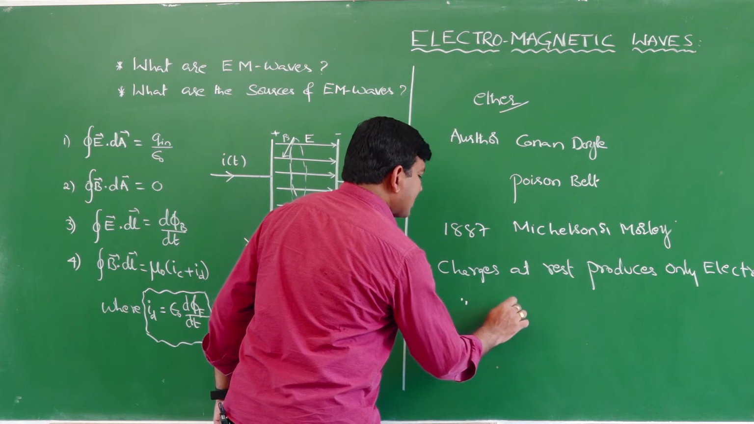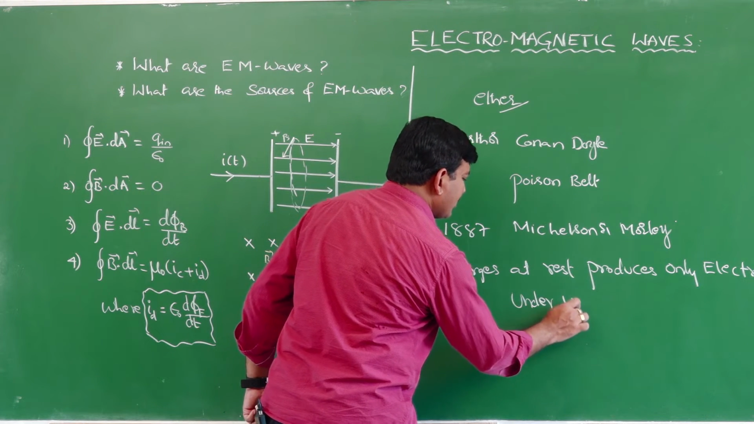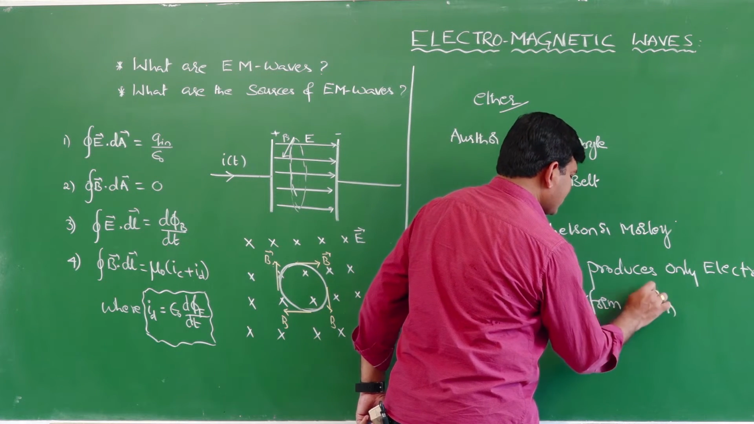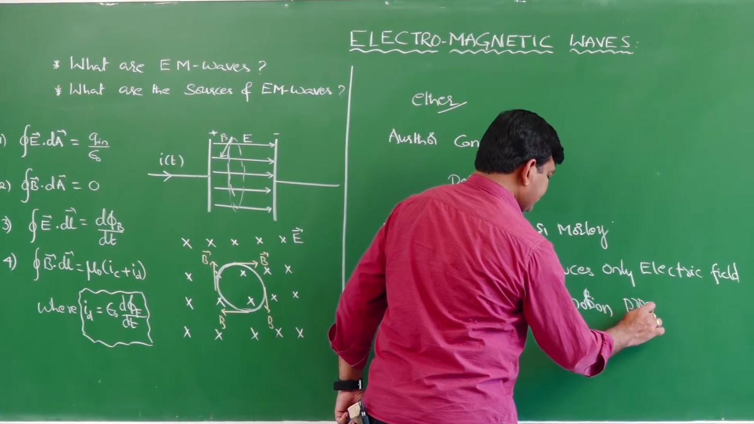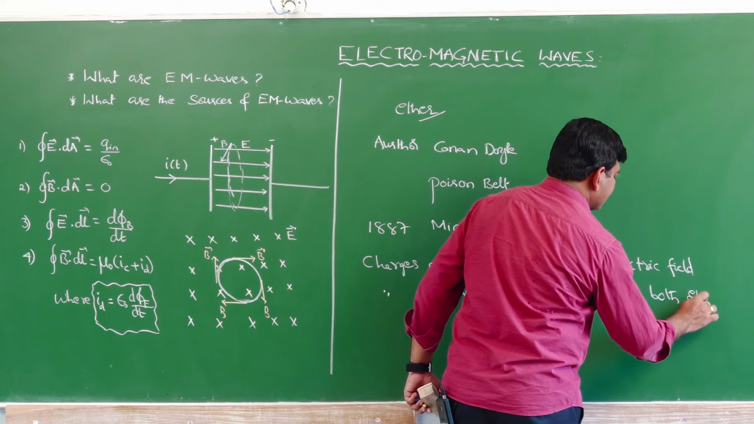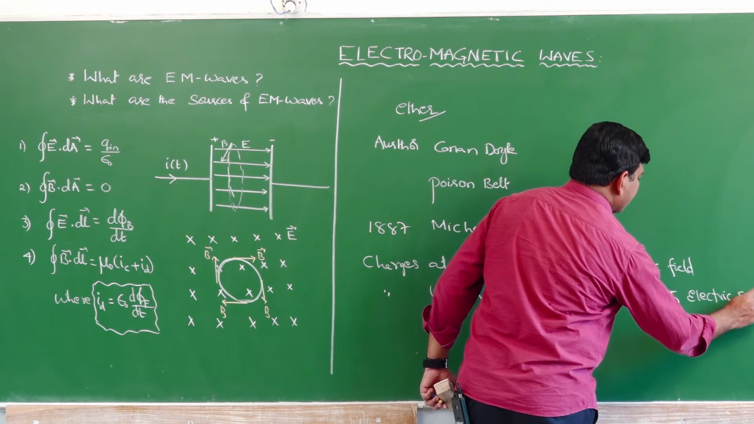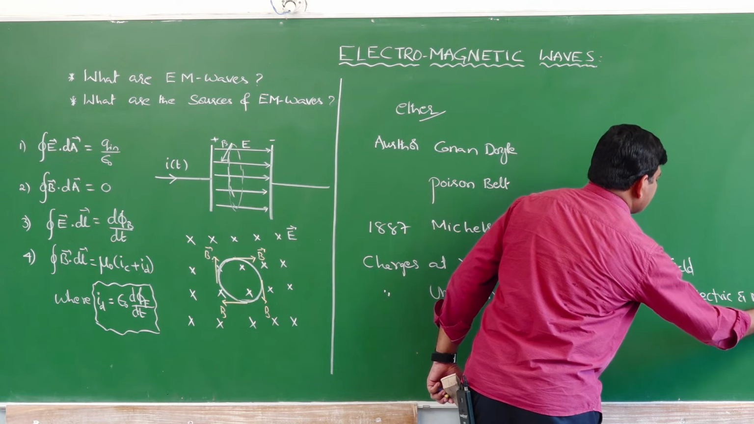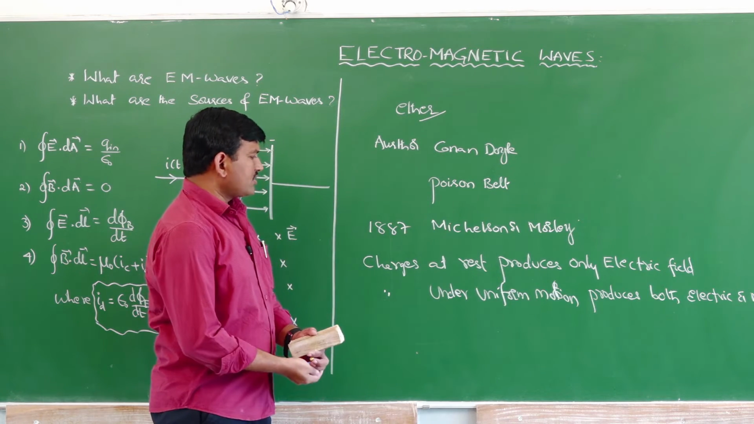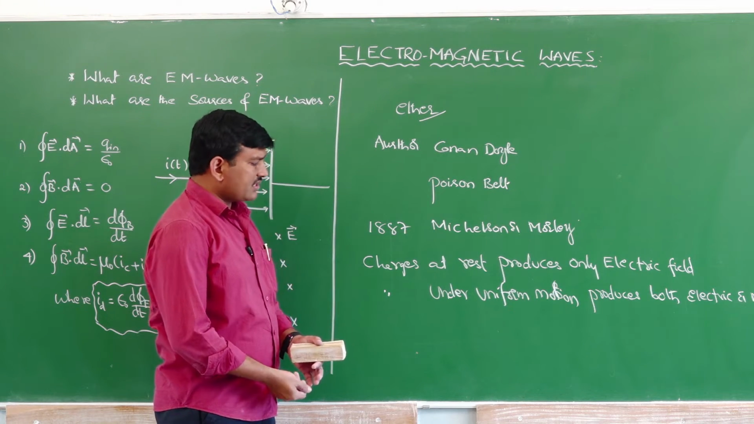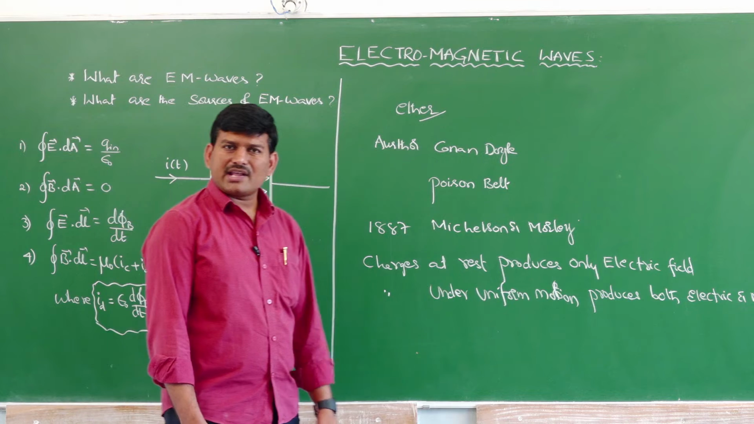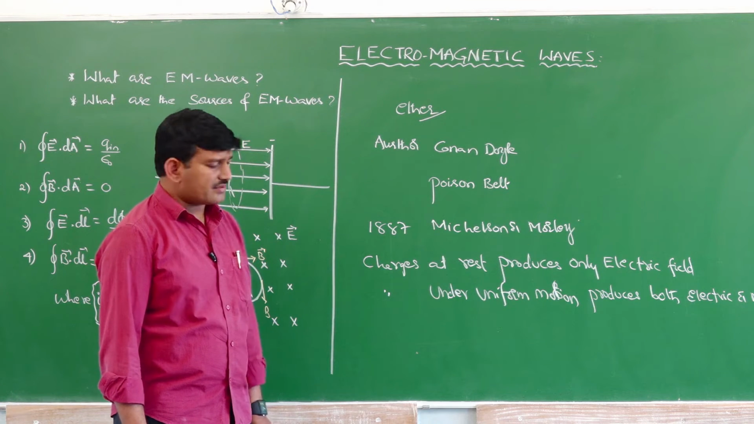Now, charges under uniform motion produce both electric and magnetic fields. Yes or no? So, charges at rest are producing electric field, charges under uniform motion are producing electric field and magnetic field. Are they responsible for the electromagnetic waves? No, they cannot produce the electromagnetic waves.